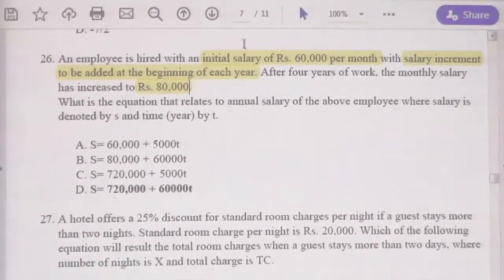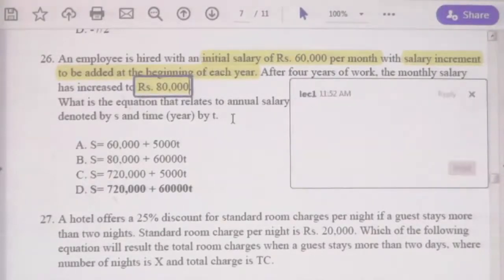Now from 60,000 to 80,000, salary was increased by 20,000. That 20,000 salary increment was received over 4 years. See here, after 4 years salary is 80,000 minus original salary 60,000. Therefore 4 year salary increase is 20,000.